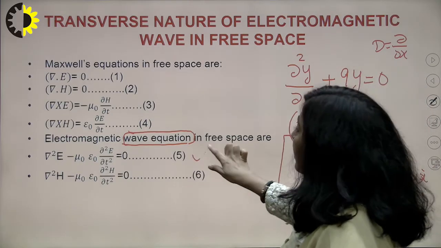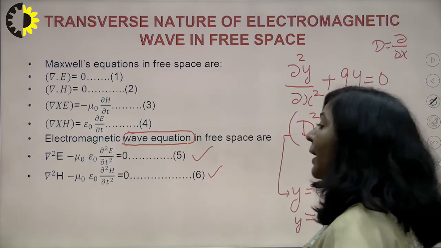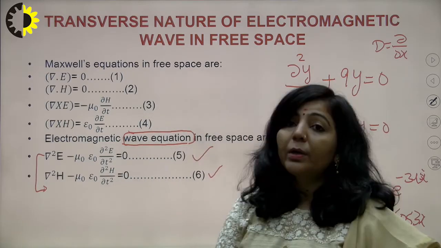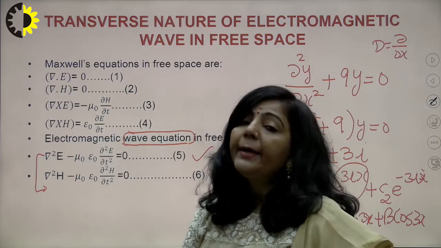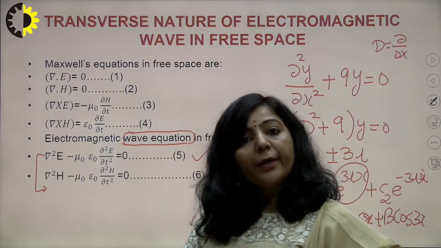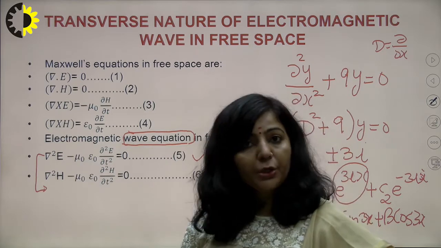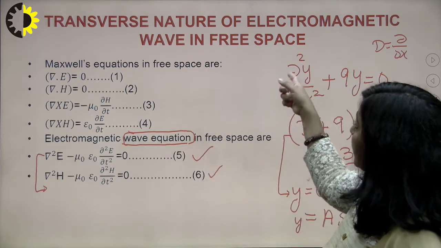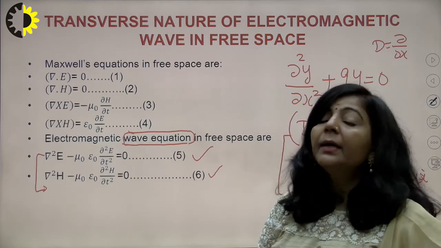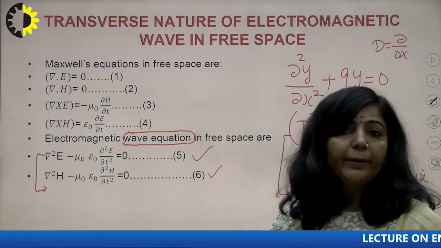But if you look at equation number 5 as well as equation number 6, you can see that these equations are in 3 dimensions. You know this del square is the Laplacian operator, and it has all 3 components: del square upon del x square plus del square upon del y square plus del square upon del z square. So this is also a second order partial differential equation, but the difference is that the earlier equation is in one dimension, whereas equations 5 and 6 are in 3 dimensions. A one dimensional equation is easier to solve than a 3 dimensional equation.